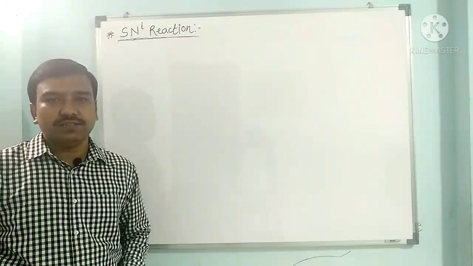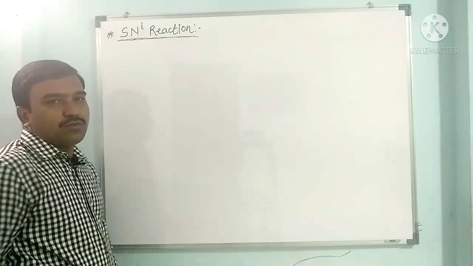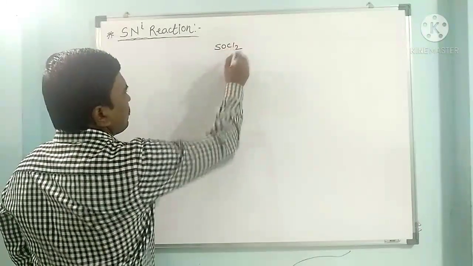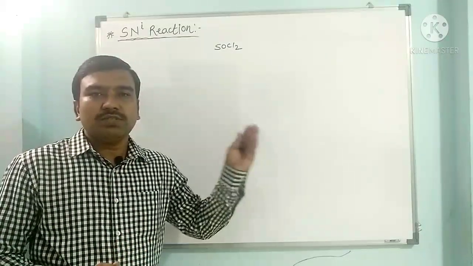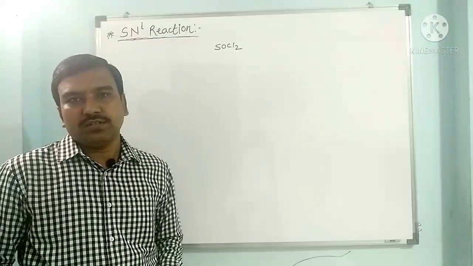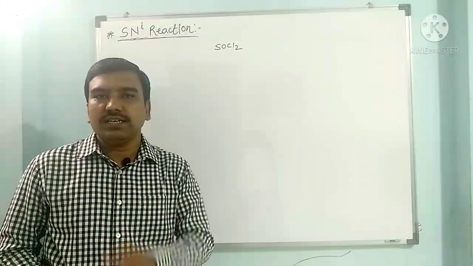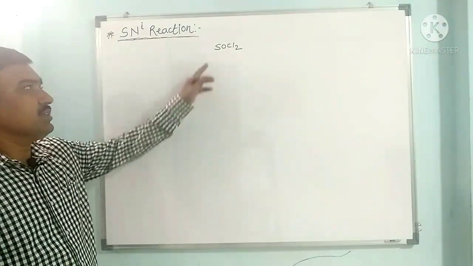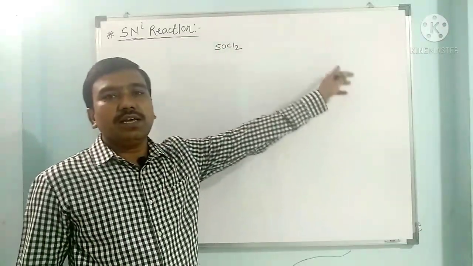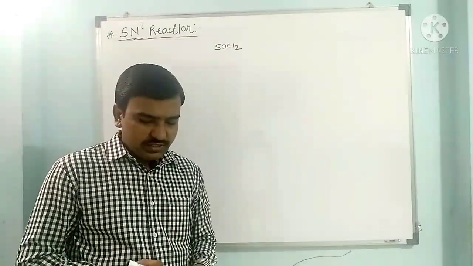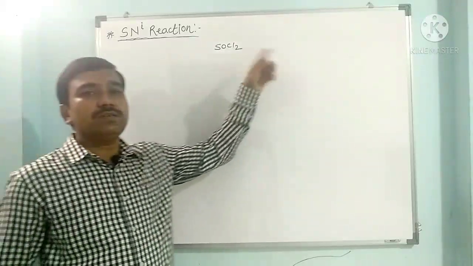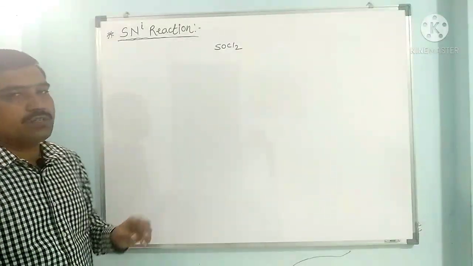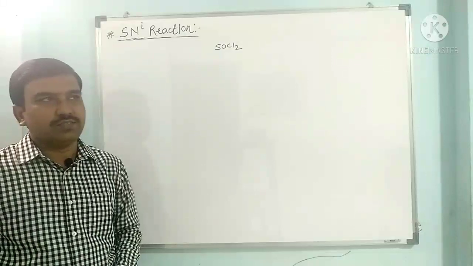In this SNi reaction, when alcohol reacts with thionyl chloride, thionyl chloride is SOCl2, it gives alkyl halide as a product. This is an example of the SNi reaction, that is the internal nucleophilic substitution reaction. When an alcohol reacts with SOCl2, it gives alkyl halide with retention of configuration. So the configuration of the reactant and the configuration in the product is retained, that is, the configuration is the same. So we get the product with 100% retention of configuration.